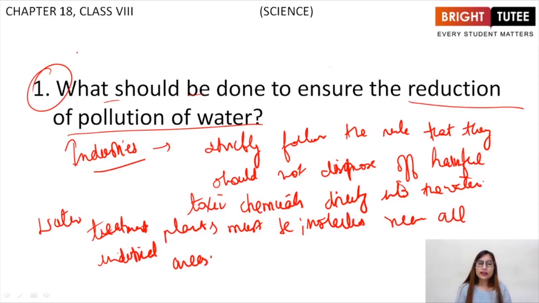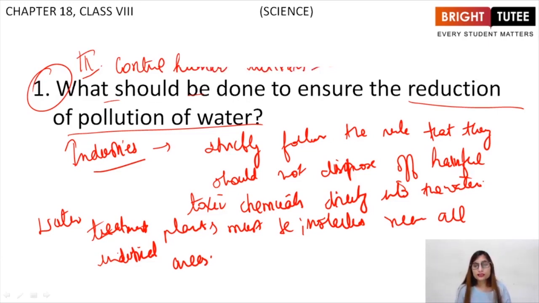Then another fact is that we should always control human activities, such as the activities that we were talking about when we discussed the city of Kanpur. Those human activities must be taken into account, and we must take action accordingly. Humans must be educated about the wastage of water, about the pollution of water that they're doing, right?